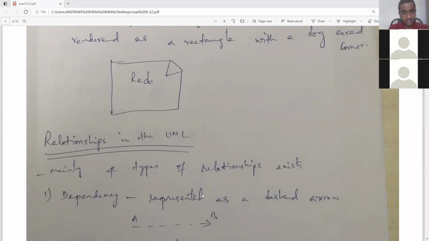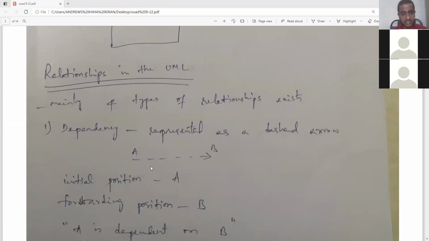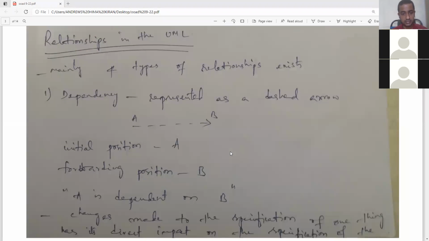Okay. The next relation is dependency. It is represented as a dashed arrow. Here you can see this representation. Here A is the initial position and B is the final position or forwarding position.